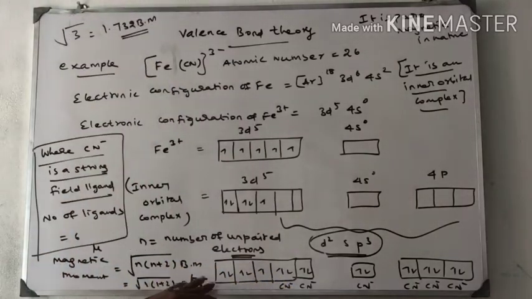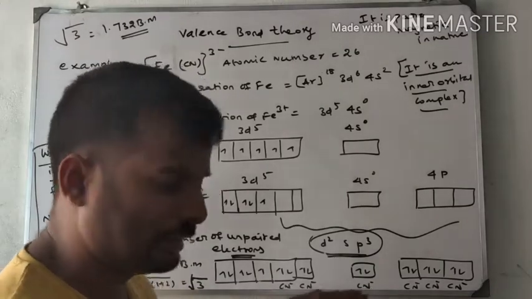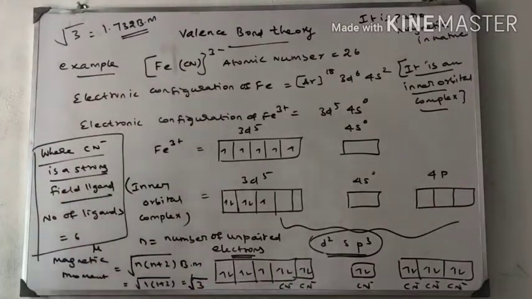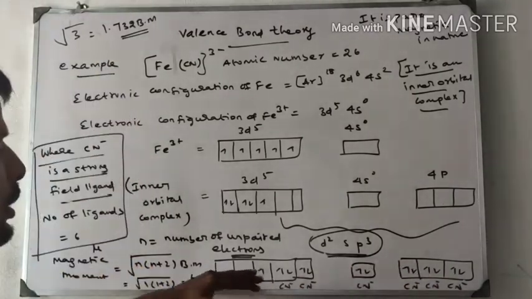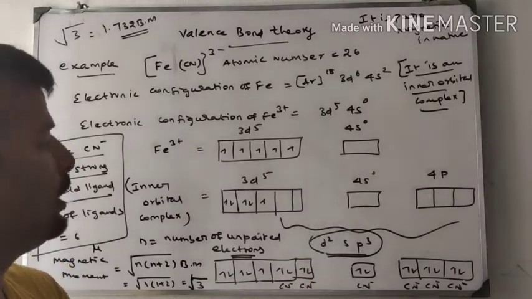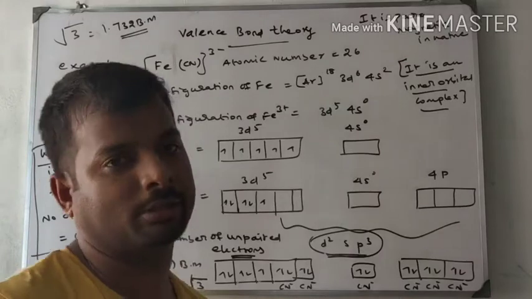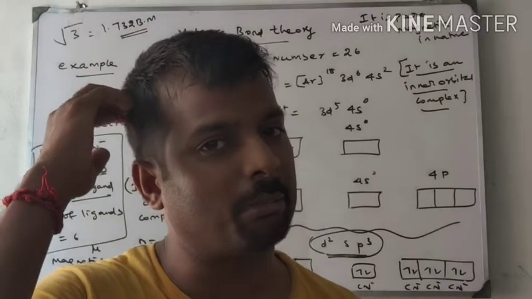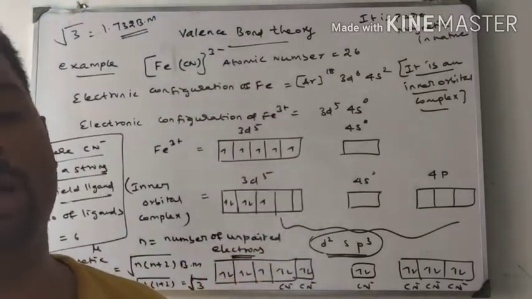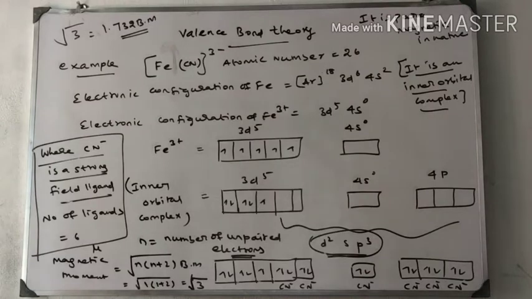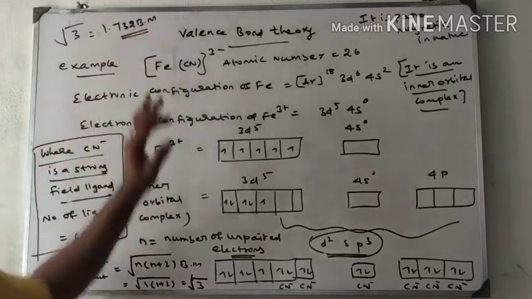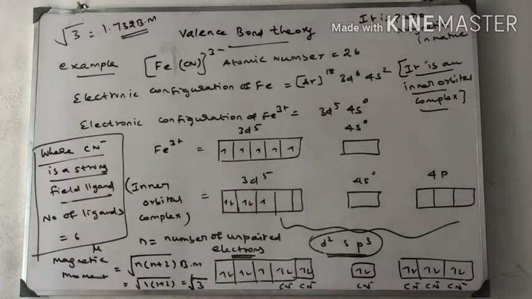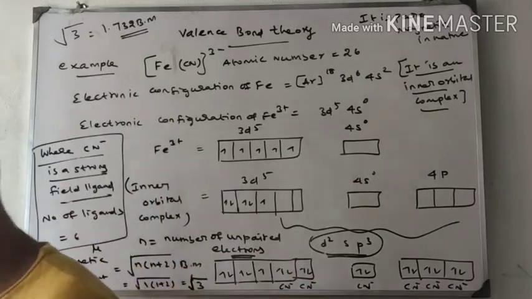Next step, 6 cyanide ligands. The total number of ligands is 6. Cyanide is a strong field ligand, so it donates 12 electrons here. It forms a new set of hybrid orbitals, d2sp3 hybrid orbitals. The shape for d2sp3 is already given in the table. You have to check the table. I think it is octahedral shape. The magnetic moment is 1.732 Bohr magneton. I hope you understand this concept. Next I am going to give one more example for this same valence bond theory.